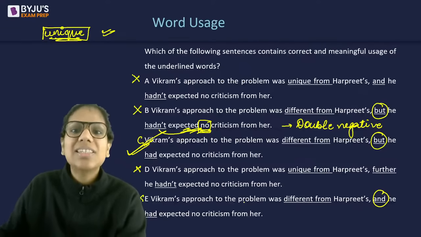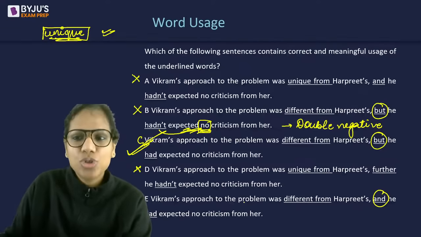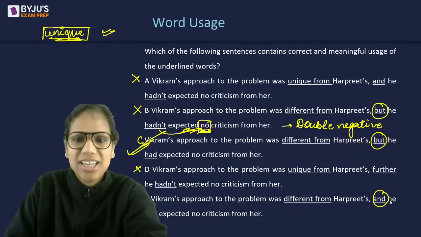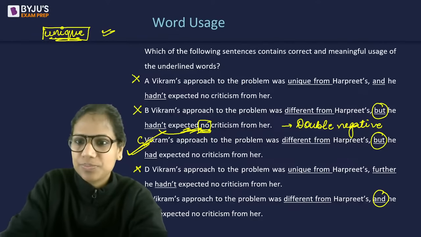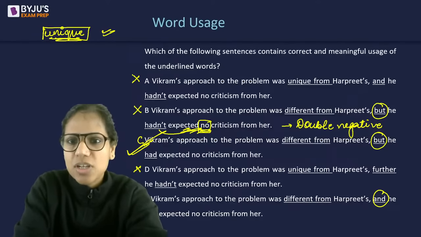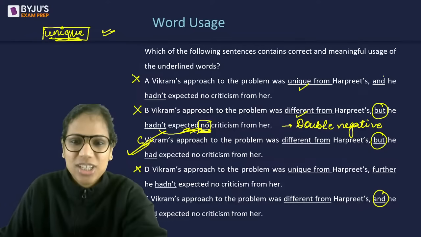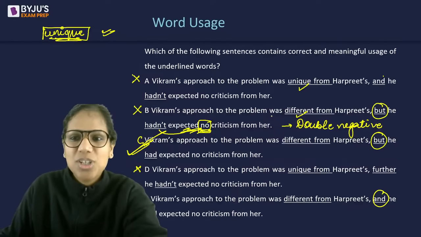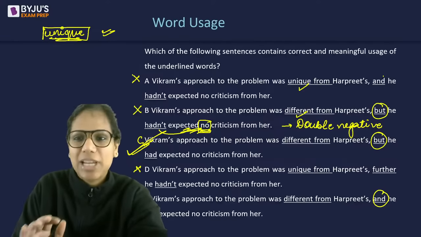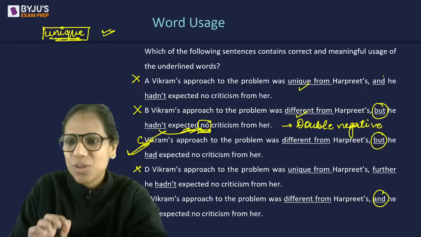If, let's say, they were the same approaches, then 'and' would be a better choice if they were following the same or similar approaches. Hence, C. Good. So it was a combination of the correct vocabulary, whether unique or different should come, the correct conjunction, which becomes grammar, and again a matter of usage. So grammar, usage, logic, all were being applied in this question.